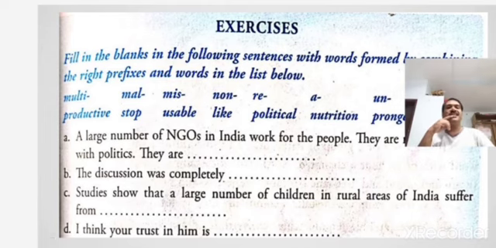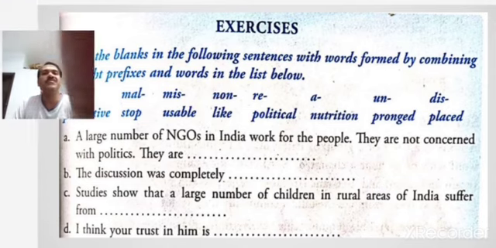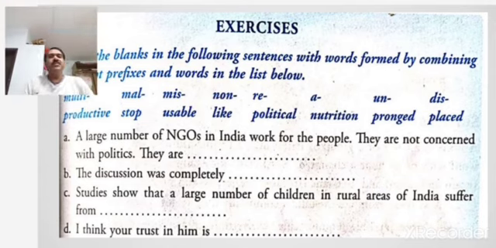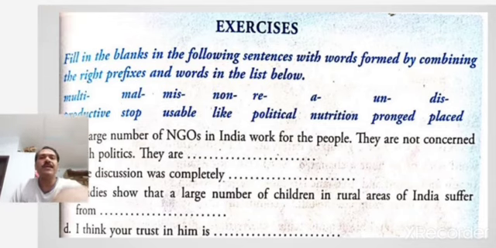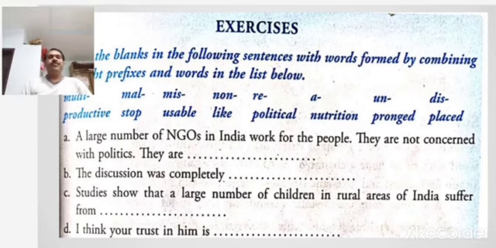I am giving you a small exercise here. If you are able to do it, I would be very happy. So what you have to do is fill in the blanks in the following sentences with the words formed by combining the right prefixes and words in the list below. A number of prefixes are given at the beginning of the exercise. Read them and read the examples, which have some blanks in them. So you have to fill in the right word using the prefix. Let us take one or two examples, then you can do them very easily.